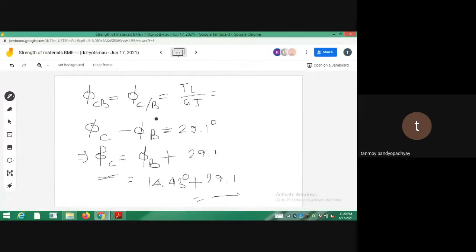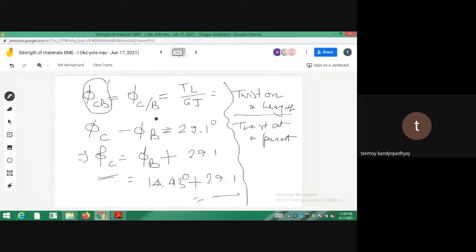You just have to understand two things. The differentiating thing is twist on a length and twist at a point. Initially we got the twist on a length, which is phi CB or phi C with respect to B, however you call it. And then phi C, phi B are the twist at a point. These are actually relative things. Whenever you calculate phi CB, you are getting the rotation of one point with respect to the other. So that completes this chapter.